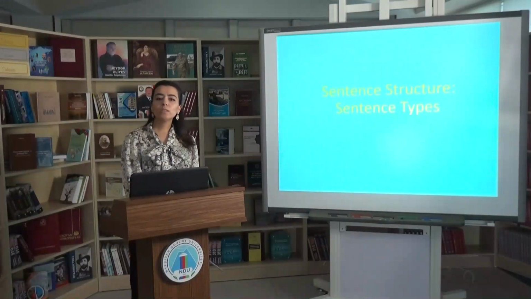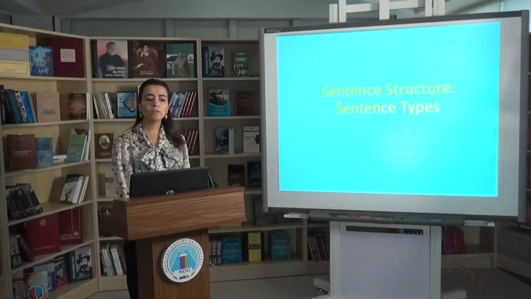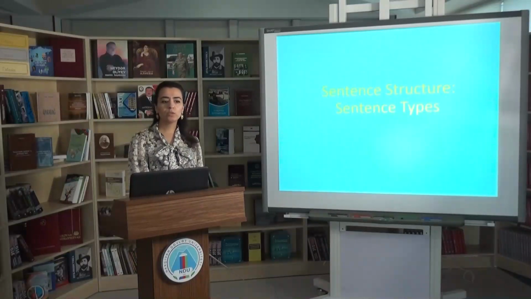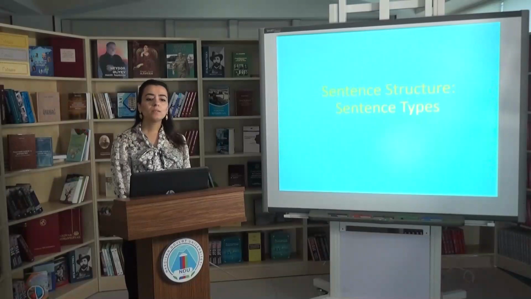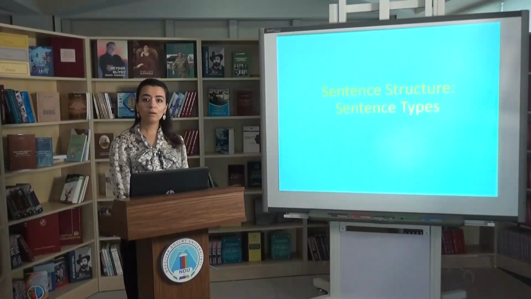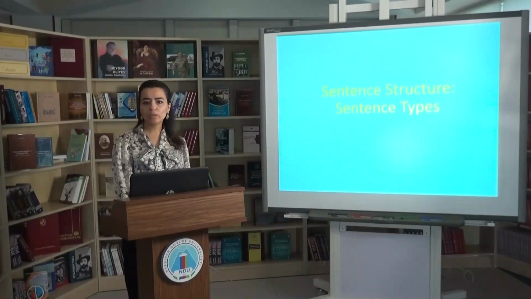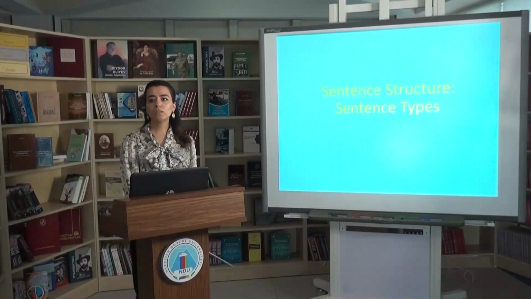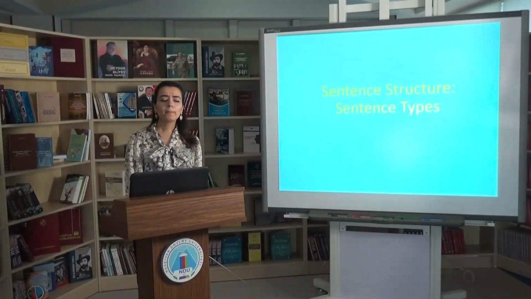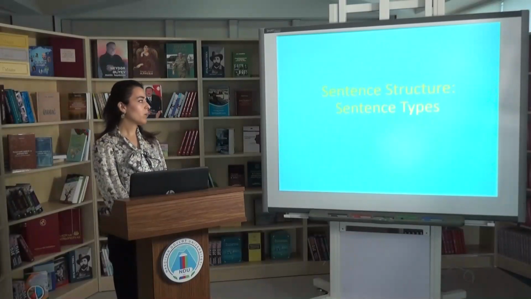The second one is interrogative sentences, and these sentences are used to express questions. As its name implies, we expect to get an answer in these types of sentences. And these types of sentences are said with various intonation because these types of sentences are divided into four main groups according to their own classification. So I think there is no need to speak about it.